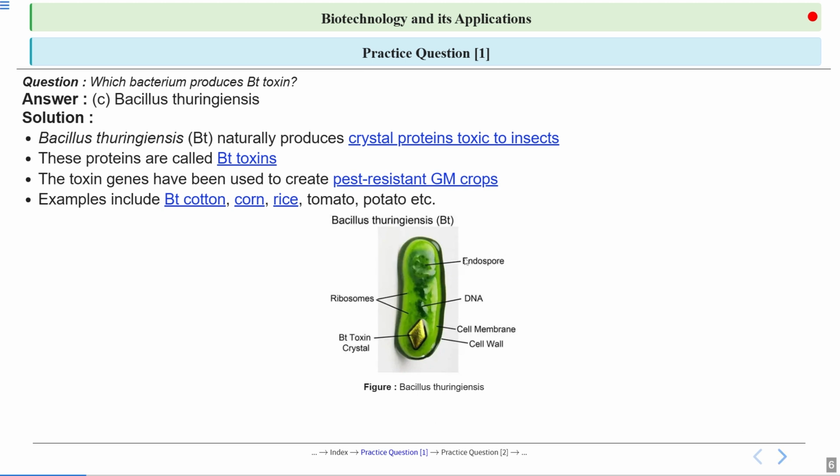This is a pictorial representation of Bacillus thuringiensis, where we can see the Bt toxin crystal. When they go inside the insect, the alkaline pH has the ability to dissolve this crystal, and then the Bt toxin gets activated.